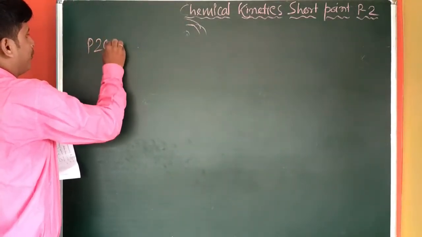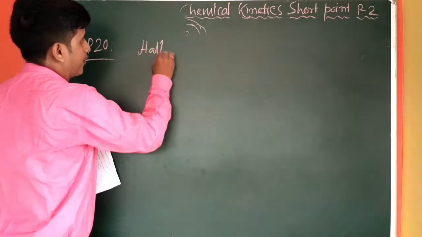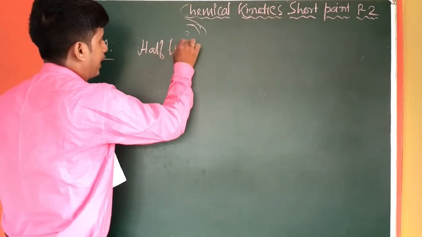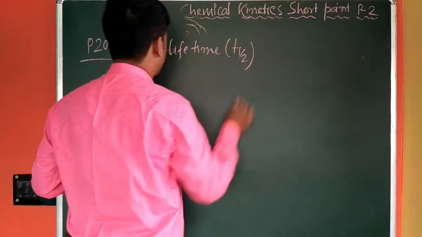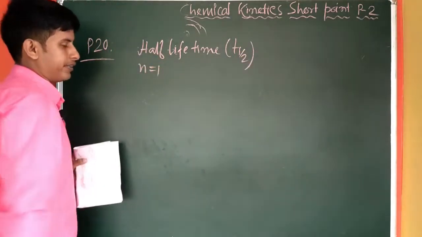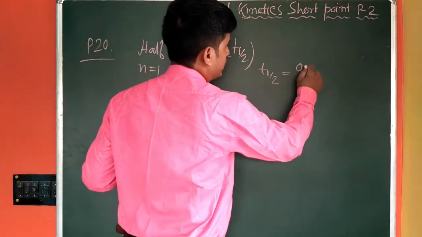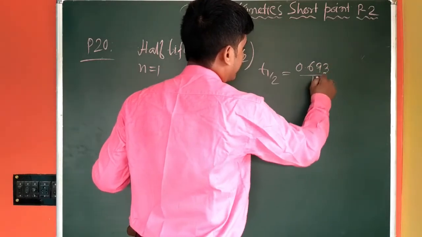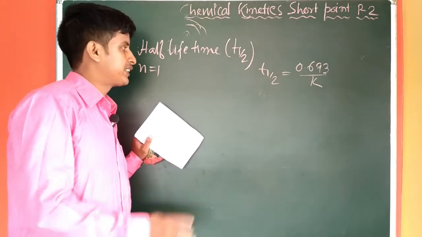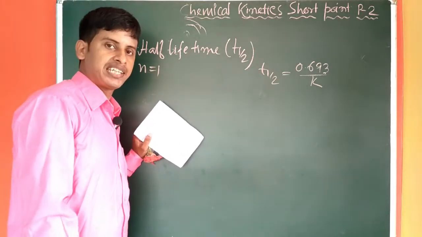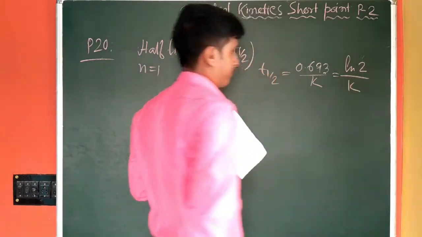We will go to the next point, which is the last point in this class, that is P20. And you know P20 is nothing but the half-life time, that is T half, in case of n equal to 1. That means first order reaction. And you know T half is equal to 0.693 by K in case of first order rate expression, which is nothing but ln2 by K.